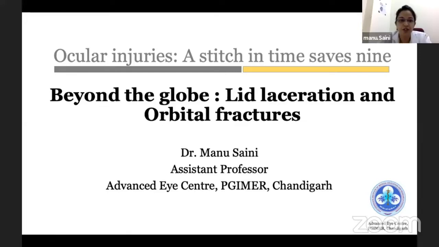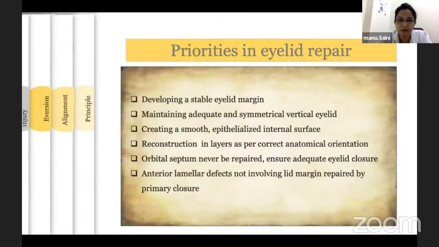Lid lacerations and orbital fractures are the most common facial injuries, often associated with ocular injuries. The rule dictates the management of the ocular injuries first, before the lid trauma and orbital fracture, as has been discussed in the previous talk.